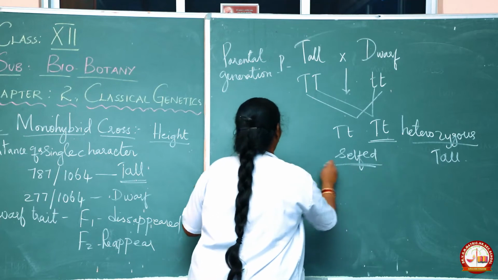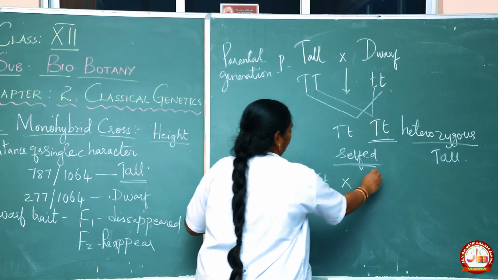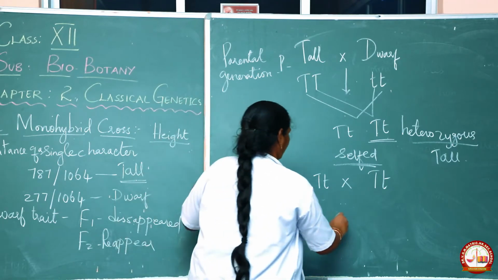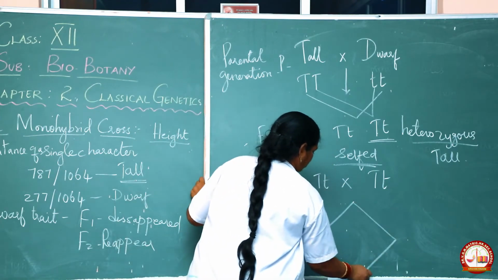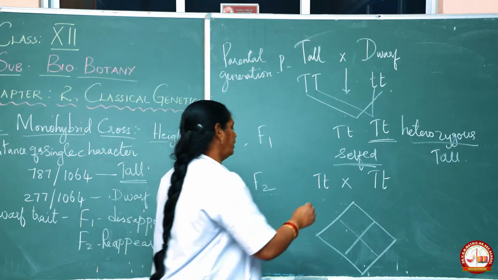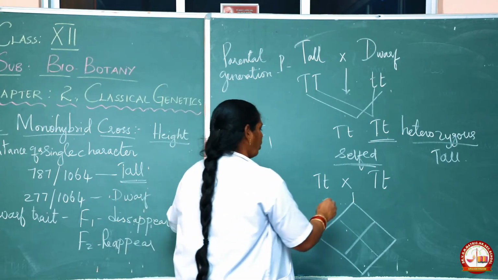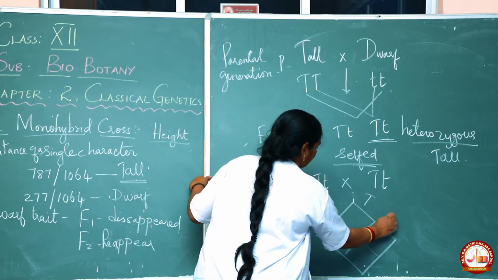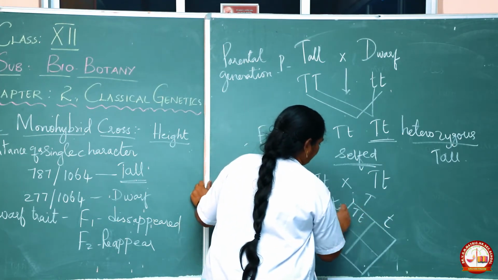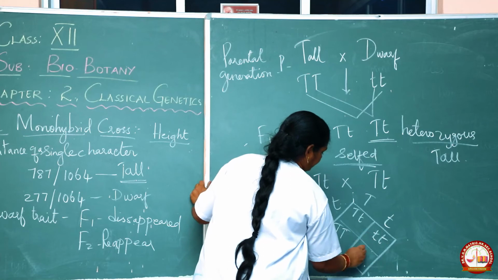Selfed. What happened in the F2 generation? Two heterozygotes of the tall, capital T, small t, have been crossed. This is a Punnett square, which was discovered by Reginald Punnett to denote the graphical representation of the genotype and the phenotype. Capital T, small t, capital T, small t. What will be the result? Capital T, small t, small t, small t, capital T, and capital T, capital T.